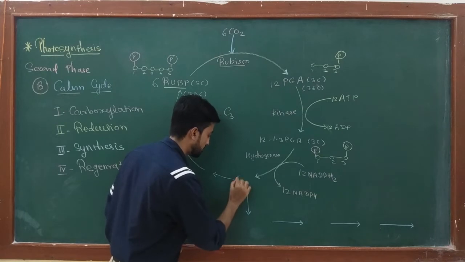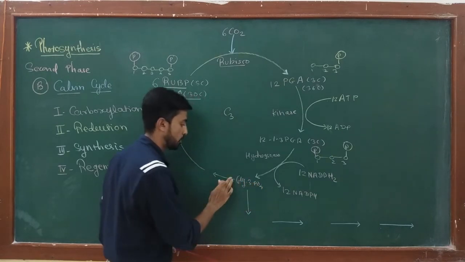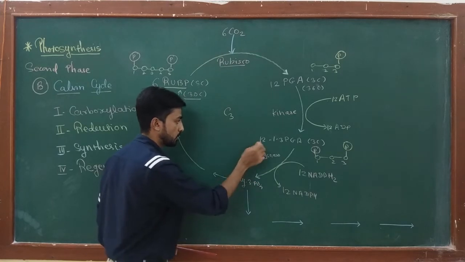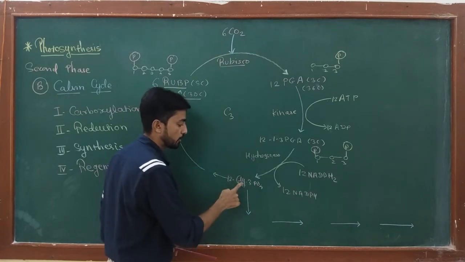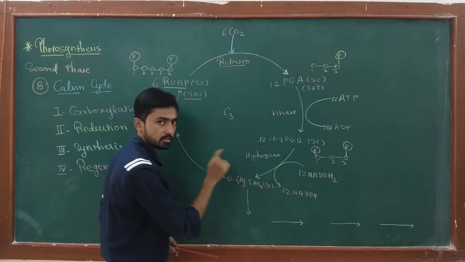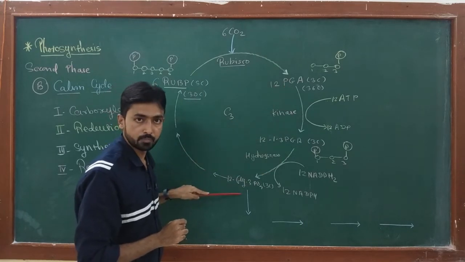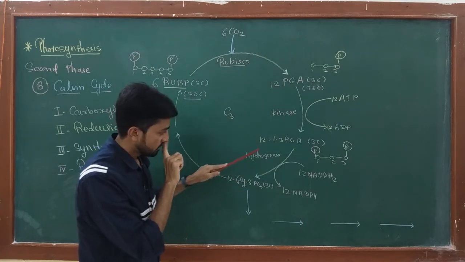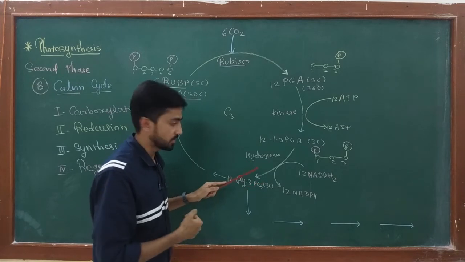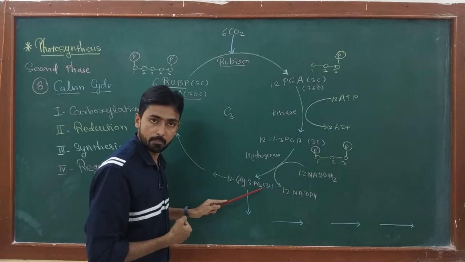How many molecules of glyceraldehyde 3 phosphate? 12 molecules. One molecule of glyceraldehyde 3 phosphate is of 3 carbon. So 12 into 3, the carbon number remains the same in these two reactions. Okay, so only the structure of the molecule changes due to reduction, and PGA converts into glyceraldehyde 3 phosphate.